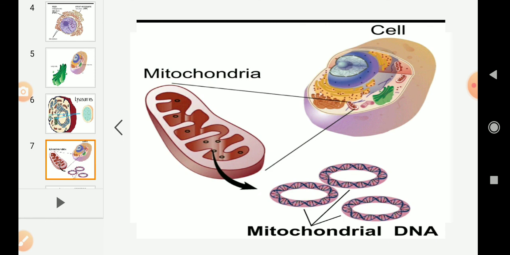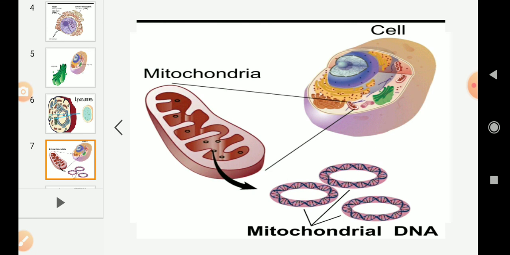That is the reason why mitochondria is called the powerhouse of the cell. So when our body needs energy, the ATP which is stored in the mitochondria will be broken down and releases the energy out. So called powerhouse of the cell. And one more interesting point about mitochondria is it has its own DNA and ribosomes. So this is about mitochondria.